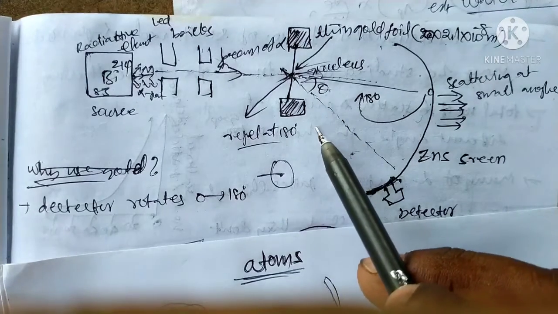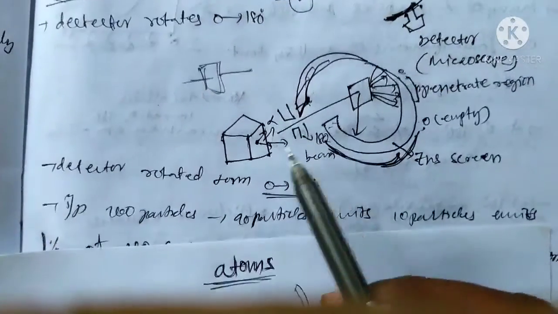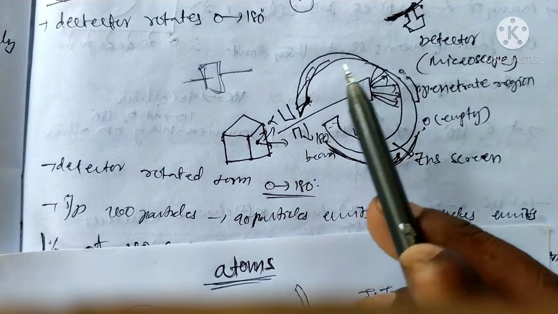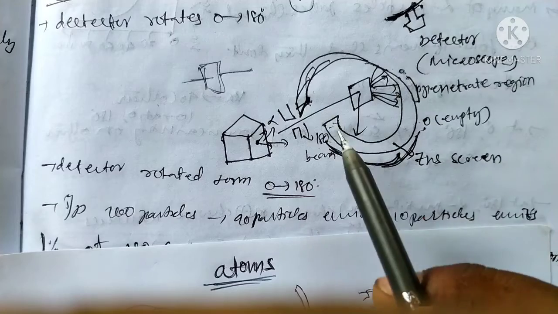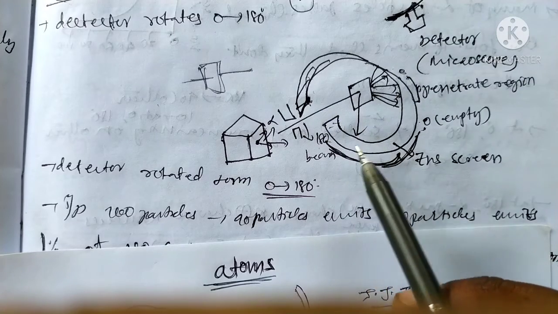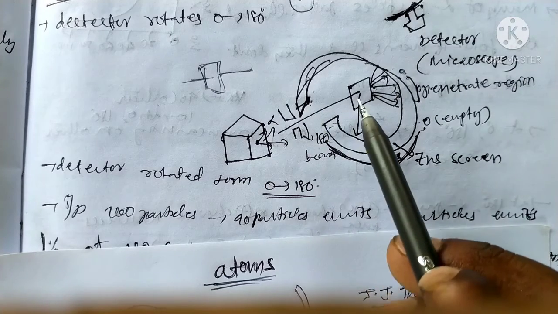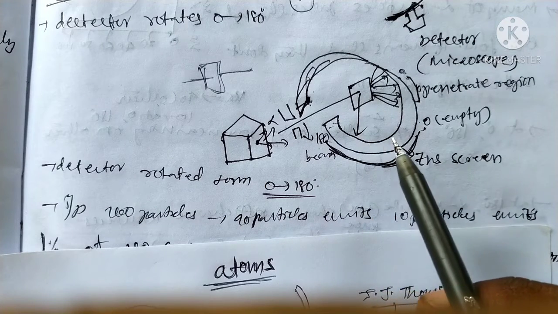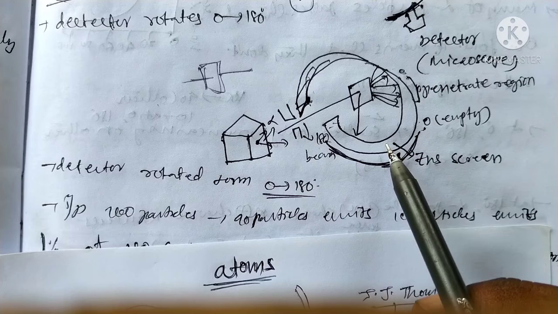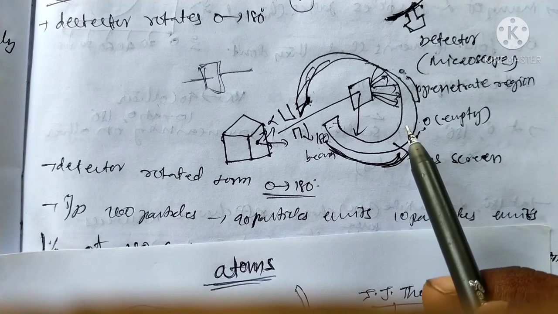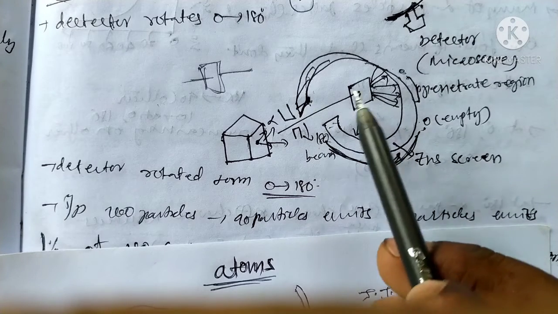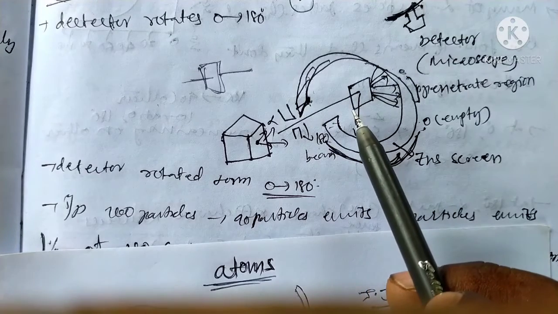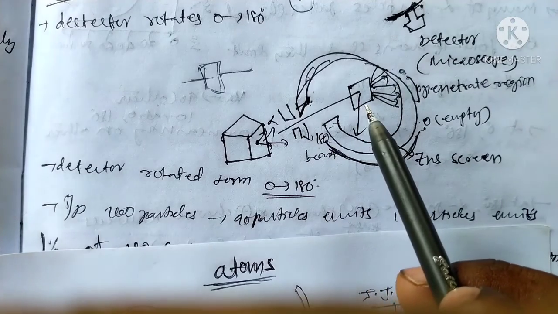alpha scattering. The alpha scattering is the same as this. The source produces alpha particles along a circular path toward the thin gold foil. Some of the alpha particles scatter. That is the thin gold foil, and that is the zinc sulfide screen. This is the schematic diagram of the alpha scattering arrangement.